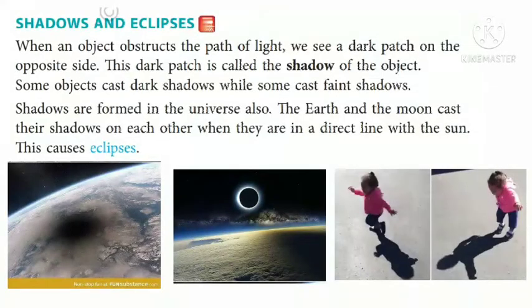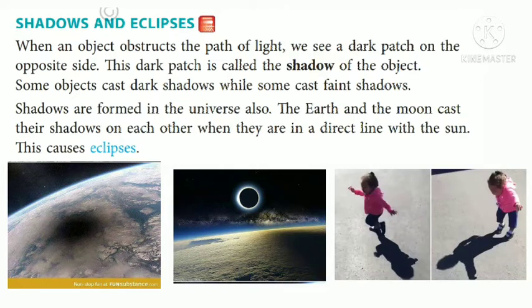Shadows and eclipses. When an object obstructs the path of light, we see a dark patch on the opposite side. This dark patch is called the shadow of the object. Some objects cast dark shadows while some cast faint shadows. Shadows are formed in the universe also.